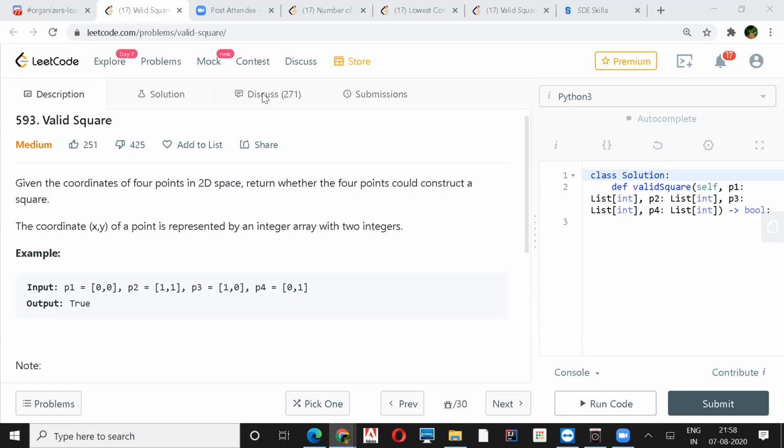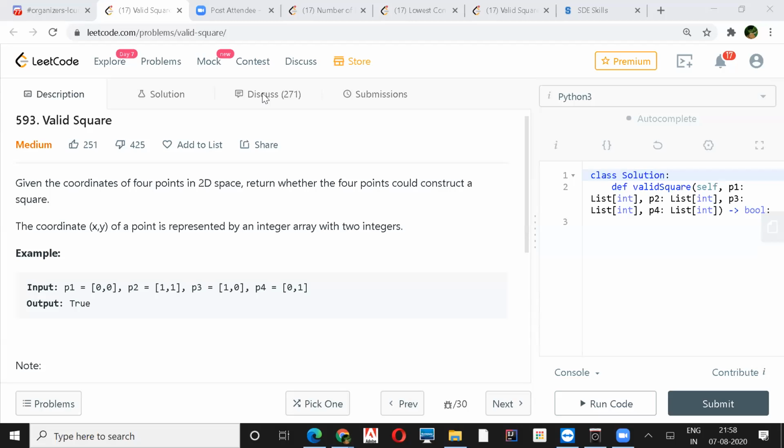You'll have to check the diagonals also. The rhombus also has all four sides equal, yeah, exactly. But its diagonals are not equal. The angle is 45. I think the rhombus diagonals.